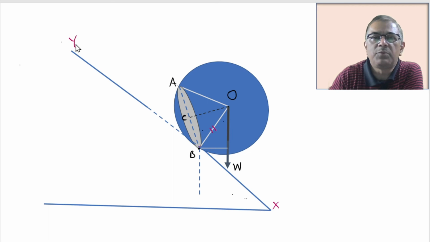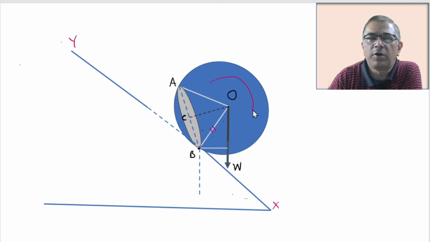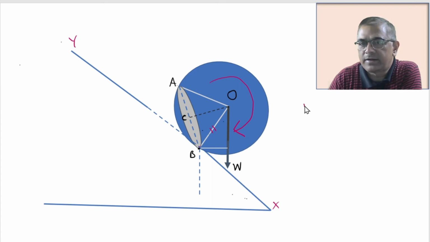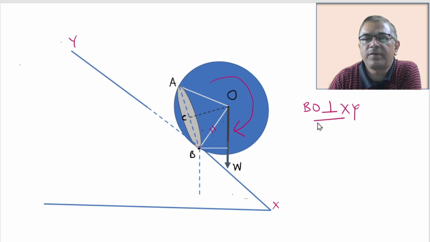So this will be the moment when this football will begin to roll. So the condition that the football begins to roll is that BO should become perpendicular to XY. This is the primary requirement for the rolling.